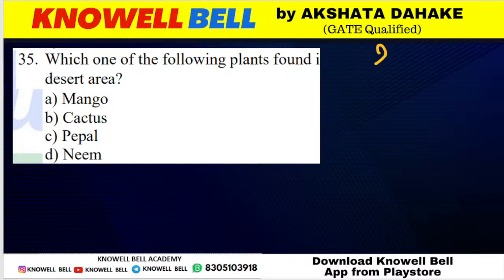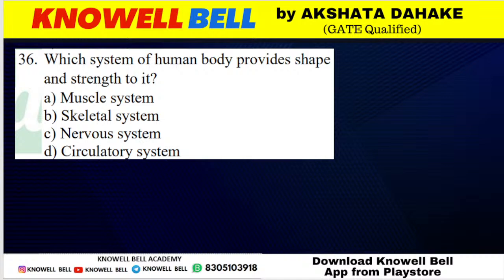Question number 219. Which of the following plants are found in desert area? For the previous question, you have not given the answer, Ayush. What will be the answer? Which of the following plant is found in desert area? Mango, cactus, peepal, neem. Again, first is Pranush, second is Abhijit, then Sarvesh is correct, Darsh is correct, Ragini is also right here. Good. What is the correct answer? Correct answer is cactus. Cactus is a plant found in desert area.